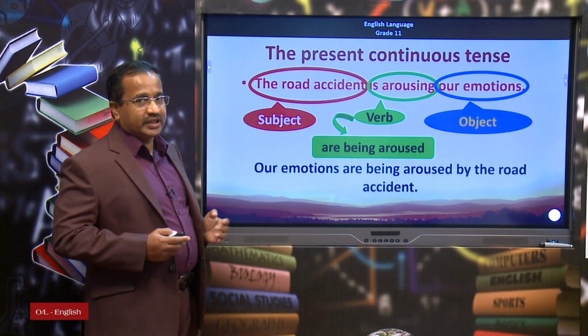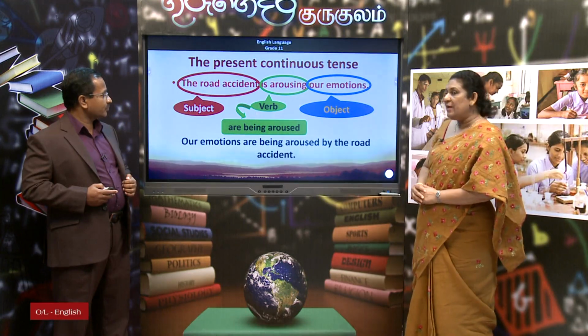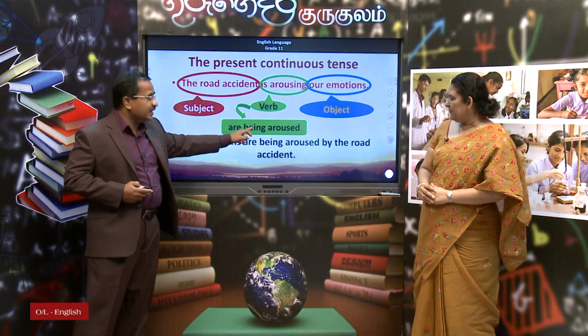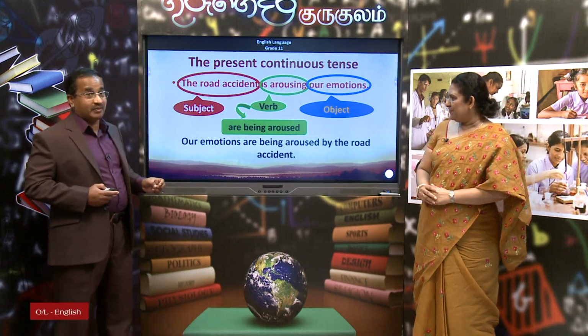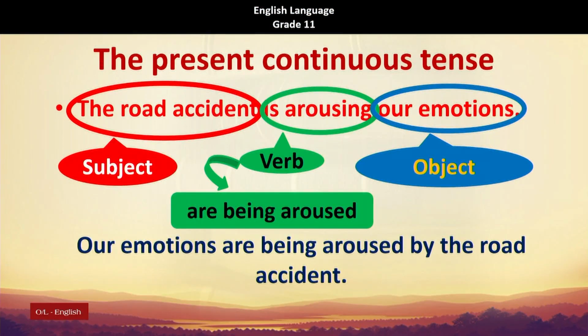How can we convert it? Our emotions are being aroused by the road accident. Okay, children. So, here we use B-E-I-N-G, being, not B-E-E-N, been. Don't misunderstand. This is B-E-I-N-G, being. They can remember: for the ing form, you use being. Quite simple.